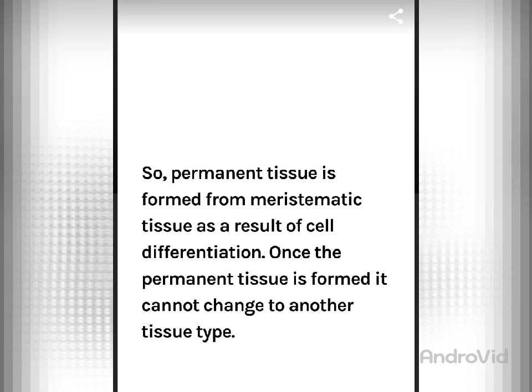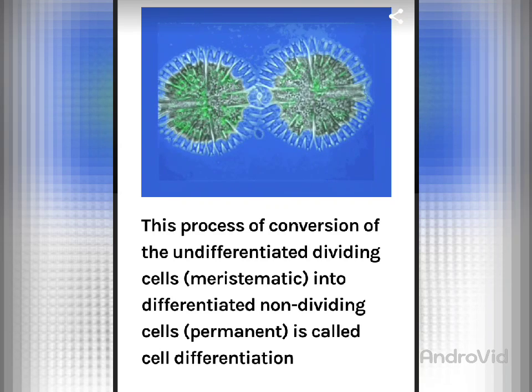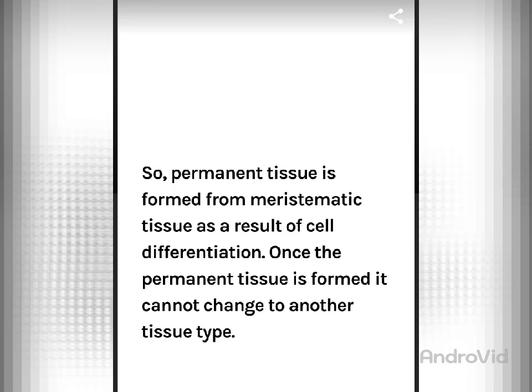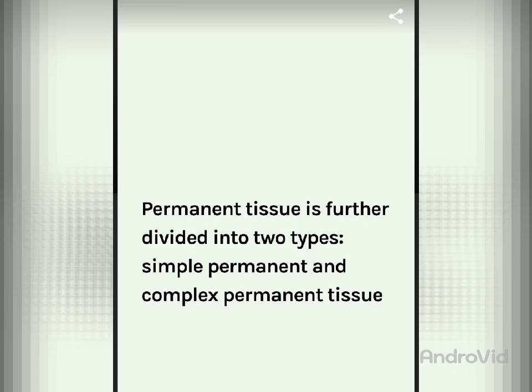Write down this point. It is very important that permanent tissue is formed from meristematic tissue as a result of cell differentiation. The video which you have just seen is showing you the differentiation of the tissue. So once the permanent tissue is formed, it cannot change into another tissue type. Alright, so permanent tissue is further divided into two types, simple permanent and complex permanent tissue.